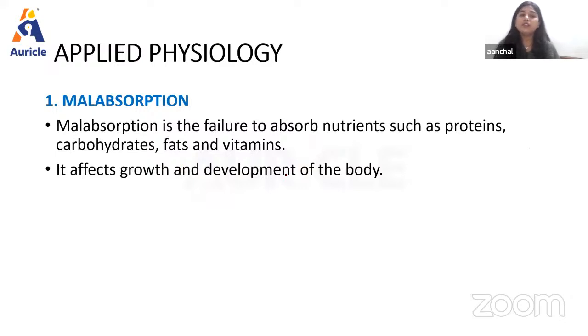Then we have the applied physiology part. As we know, the malabsorption, right? As the name suggests, malabsorption is the failure to absorb nutrients such as proteins, carbohydrates, fat, and vitamins. It also affects growth and development of the body. So if malabsorption is occurring inside the body, what will happen? These substances, which are very essential for growth and development of the body, will not get absorbed, so simply they will be excreted out of the body. So ultimately the growth and development of the body, especially in children, will get affected, right?